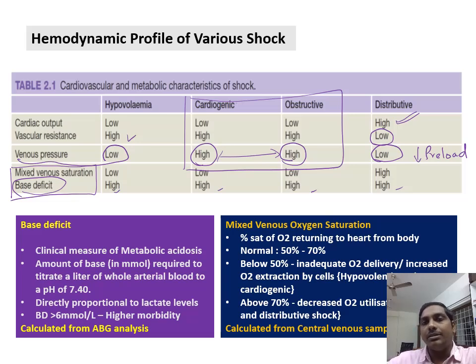Generally, arterial oxygen saturation will be near 100%. The venous saturation normally will be around 50 to 70%. When the venous saturation is less than 50%, it reflects that more oxygen is consumed at the cellular level because of the shock state that occurs in hypovolemic and cardiogenic shock. When the venous saturation is more than 70%, oxygen is underutilized. So this classically occurs in distributive shock. So if you see, the mixed venous saturation is high only in distributive shock. This is an important MCQ.